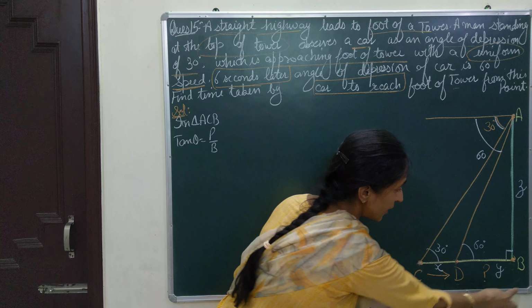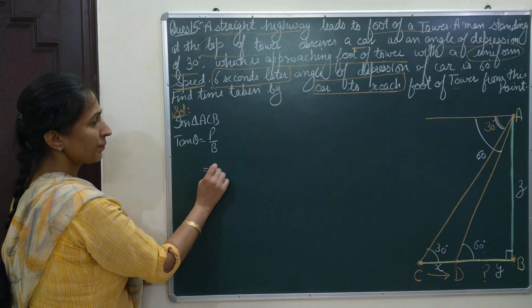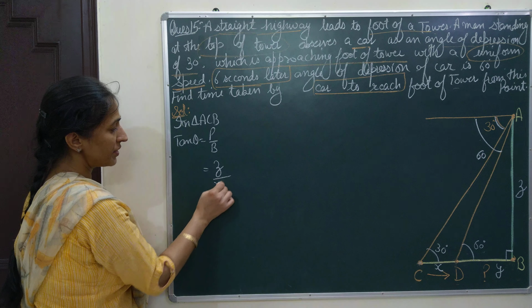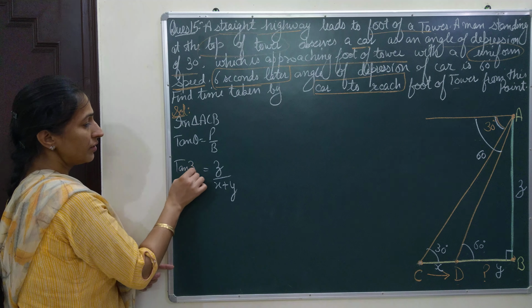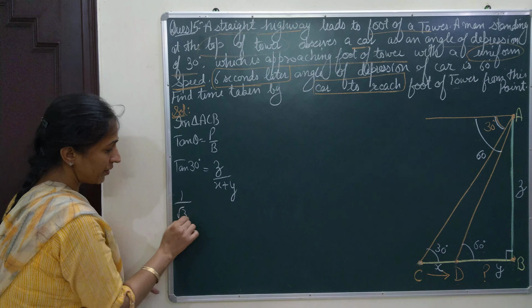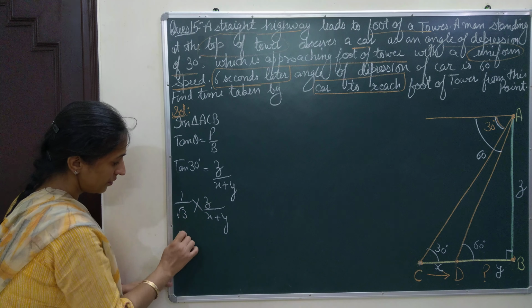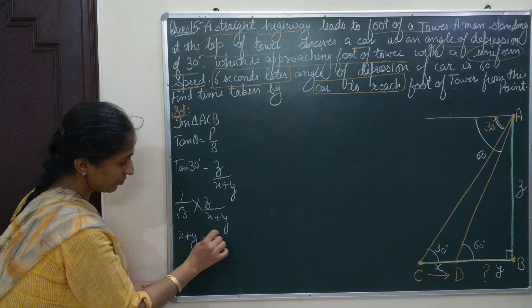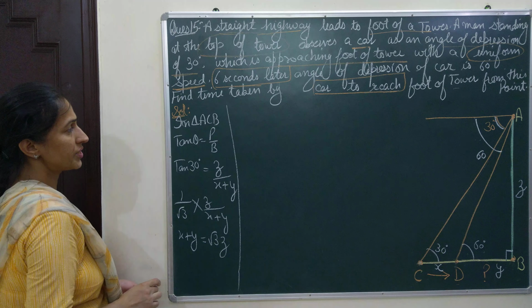So I will write the CB gap as x plus y. Perpendicular is z and base is x plus y. The value of tan theta, tan 30, is 1 by root 3. Let us cross multiply. x plus y is equal to root 3 z. This is my first step.